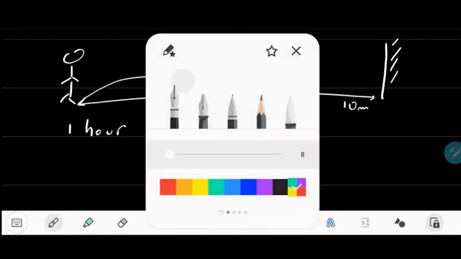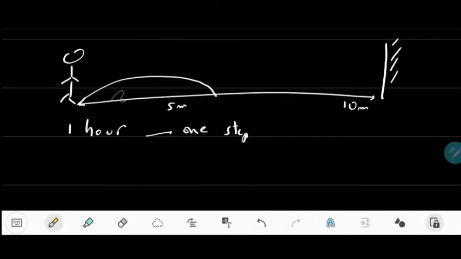Then the second step, I will make it in yellow. Then the second will be half of the remaining distance. So it's 2.5. And then the third step will be half of the remaining distance. And then half of the remaining distance. And then half of the remaining distance. So he will continue to make steps and he will never reach the wall.